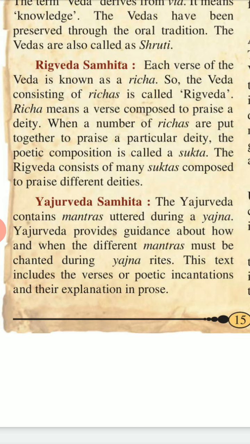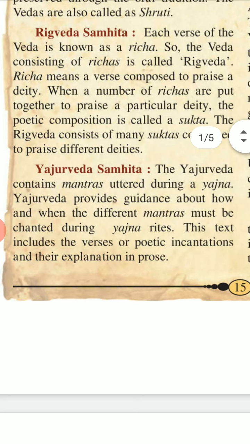Richa means a verse composed to praise a deity. When a number of Richas are put together to praise a particular deity, the poetic composition is called a Shukta. The Rigveda consists of many Shuktas composed to praise different divinities.